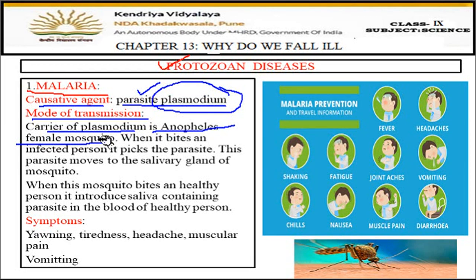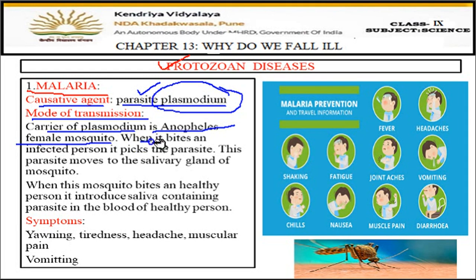Now, suppose there is an infected person and this female Anopheles mosquito bites the infected person. Okay, so when a mosquito bites, then what happens? The saliva of the mosquito and the blood of the patient get mixed. Okay, and the Plasmodium which is present in the infected person enters the female Anopheles mosquito.